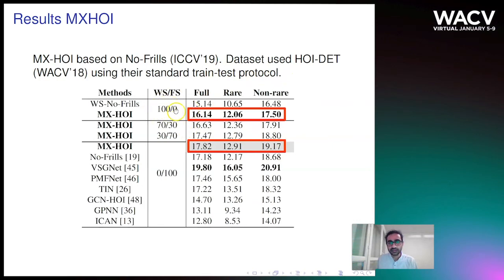As you see, for the case of 100% weak supervision data, we get 1% better accuracy than the No Frills implementation. And for the mixed supervision data, that is 70% weak and 30% full, this is the accuracy. When we increase the full supervision proportion, the accuracy improves. For 100% full supervision data, our result is quite competitive, and the only results which are better than ours are normally the ones which use either language features or part-based features or both.